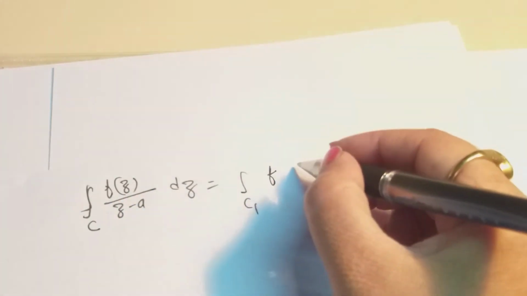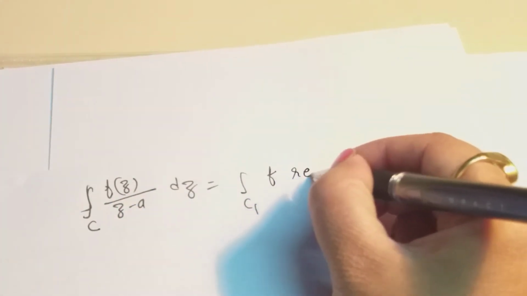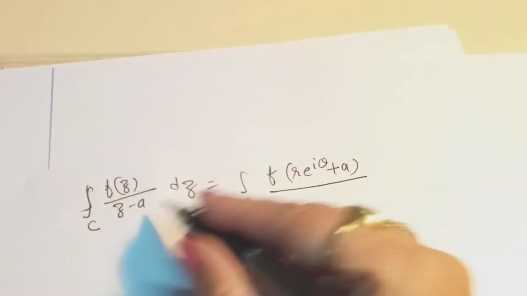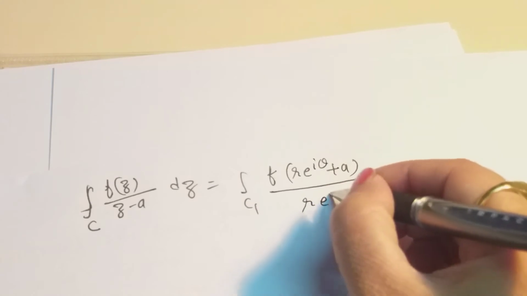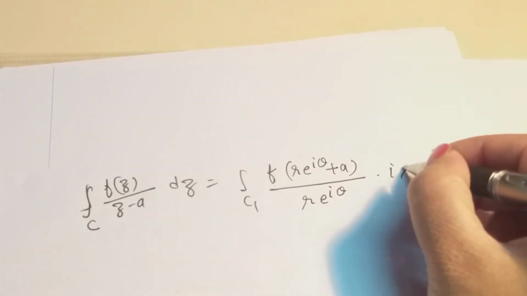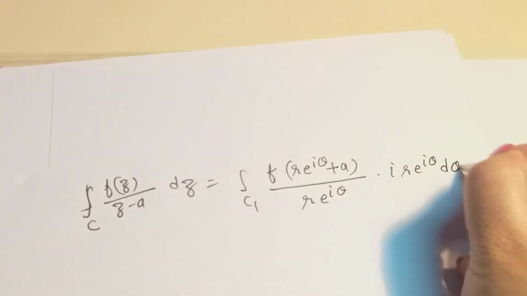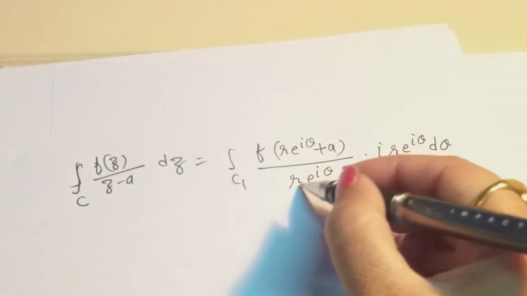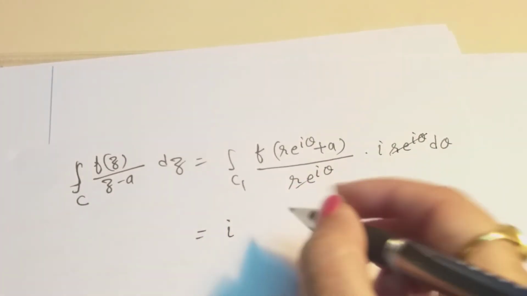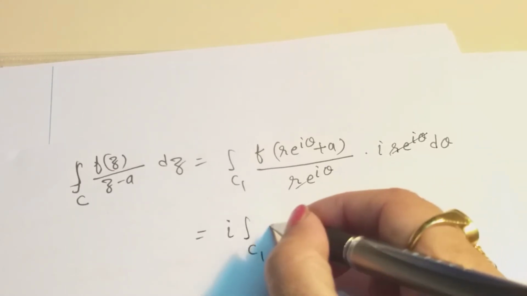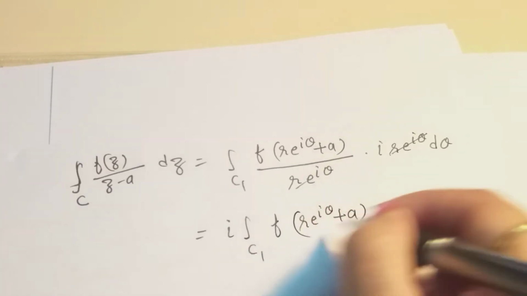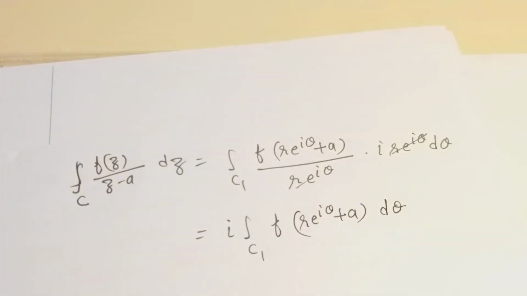In place of f(z), we can write r e to the power iota theta plus a. Z minus a is equal to r e to the power iota theta, and dz is equal to iota r e to the power iota theta d theta. Now it will cancel out. We take this iota outside the integral sign: integral over C1 of f of r e to the power iota theta plus a d theta.